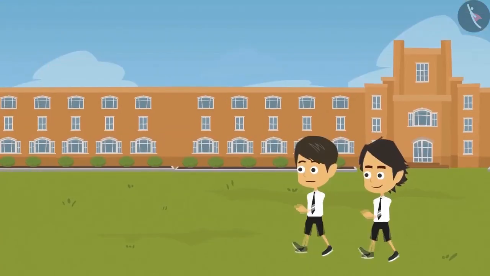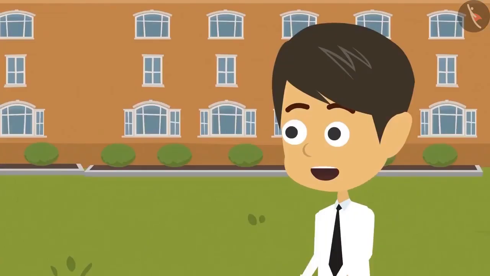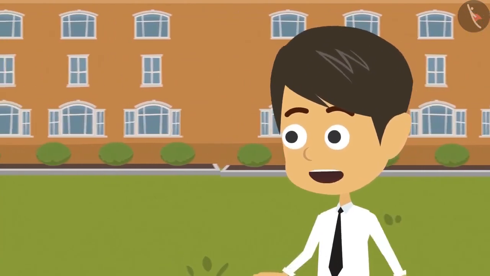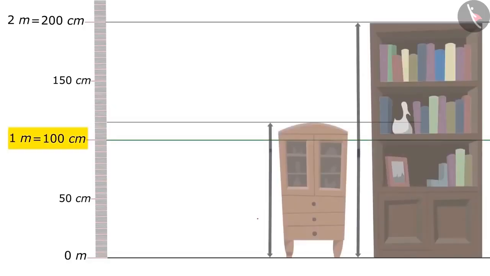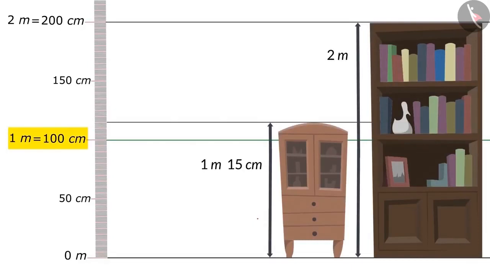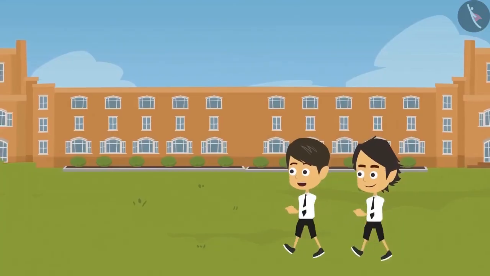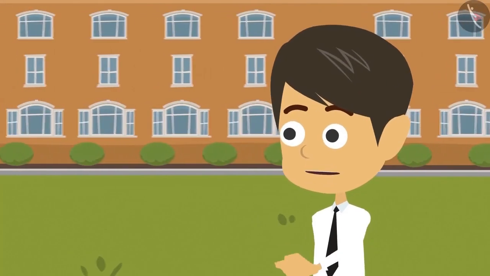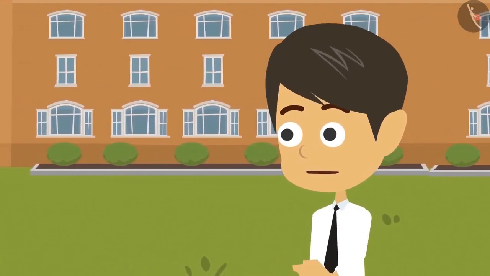Let's go. I am a little confused about centimeters and meters. What is the confusion? That is, which object's length is measured in centimeters and which in meters. The teacher had told us that objects with length more than 100 centimeters are measured in meters and objects with length less than 100 centimeters in centimeters. I know that, but how do we figure that out in our daily life? Which objects in our surroundings will we measure in centimeters and which in meters?